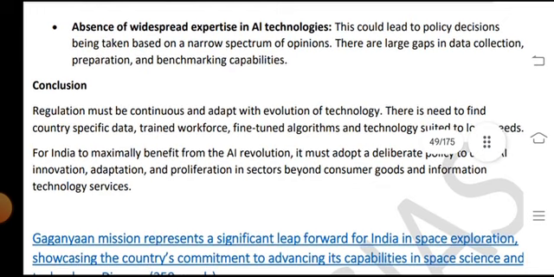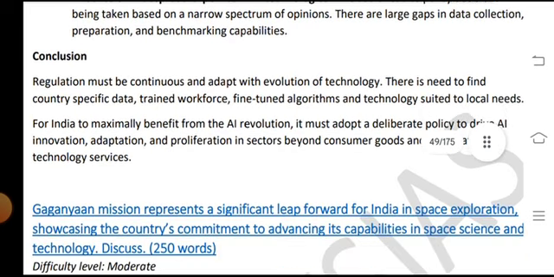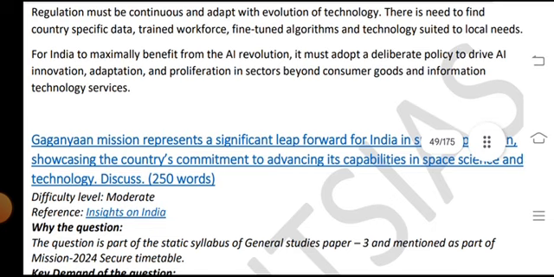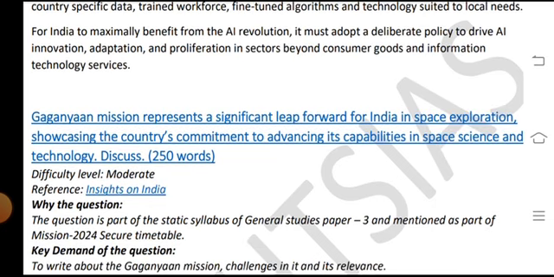Conclusion: regulation must be continuous and adaptive with the evolution of technology. There is a need to find country-specific data and trained workforces, and fine-tune the algorithms and technology suited to local needs, for India to maximally benefit from the AI revolution. It must adapt deliberate policies to drive innovations and adaptations and proliferation in sectors beyond consumer goods and information technology services.